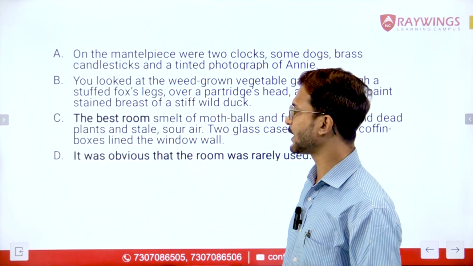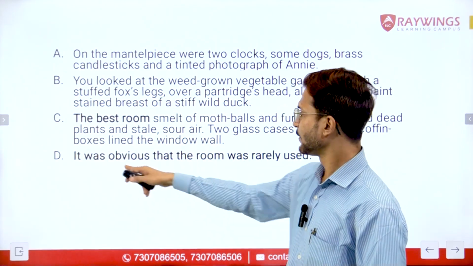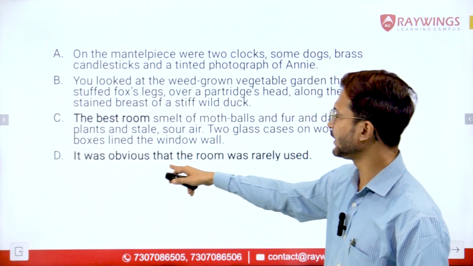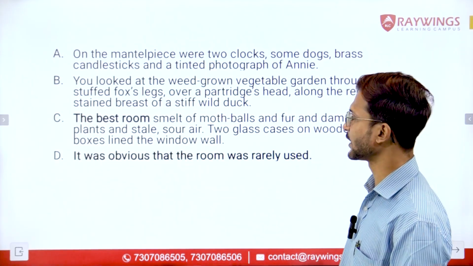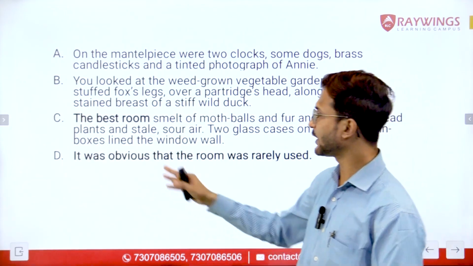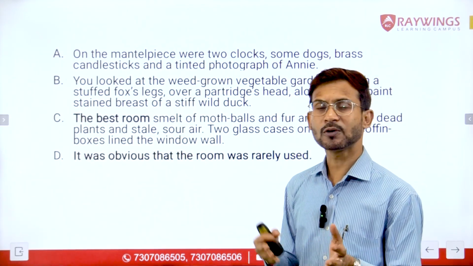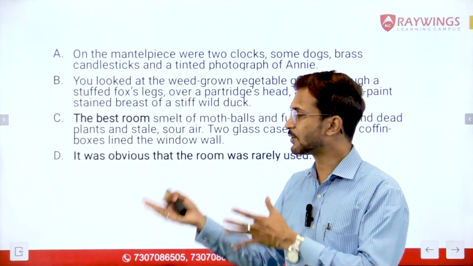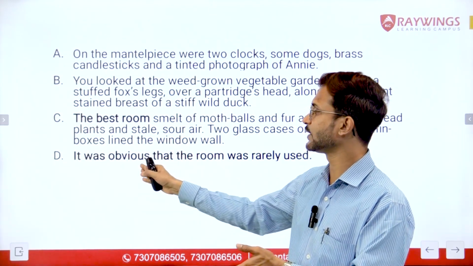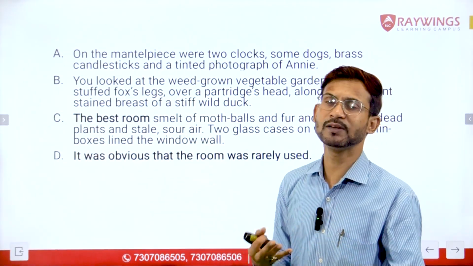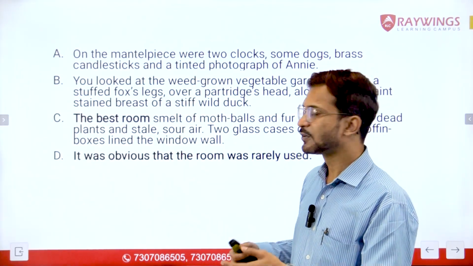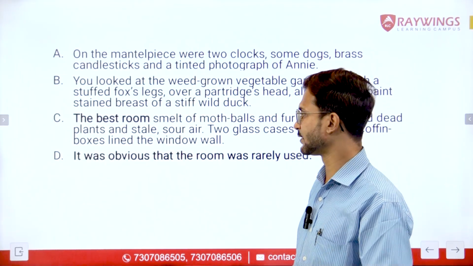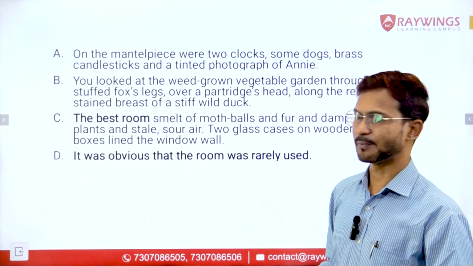Now let us look at the concluding statement. We have sentence D, which is written as it was obvious that the room was rarely used. So it was obvious because of something. On the basis of something we are concluding that it was obvious, right? So on the basis of something we are concluding some other thing.